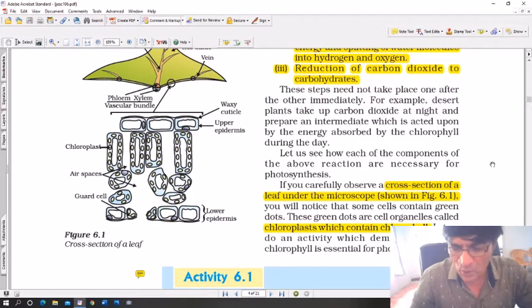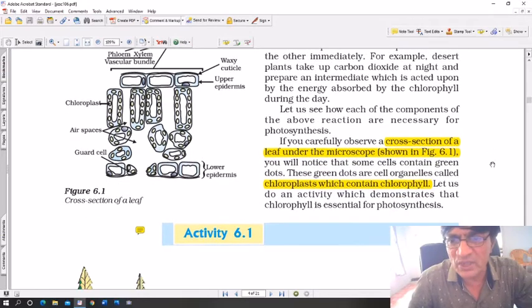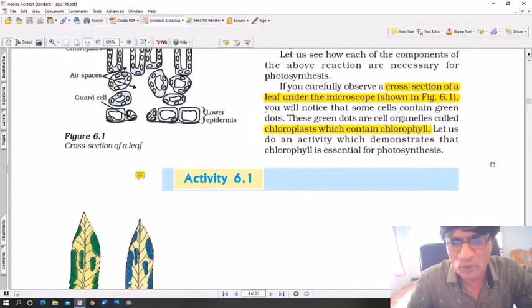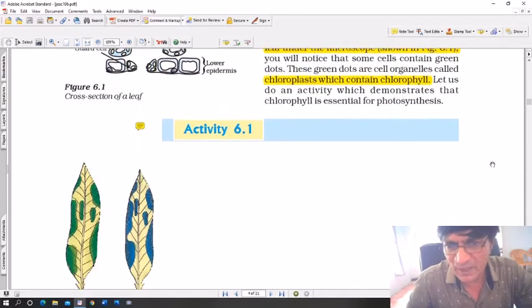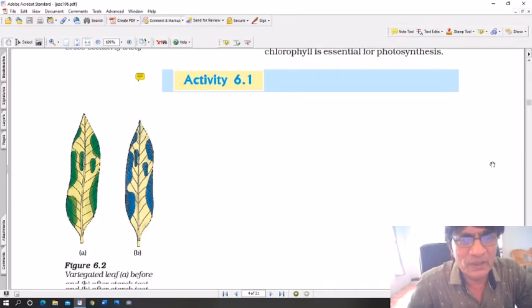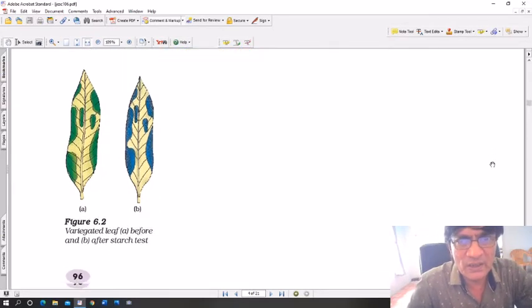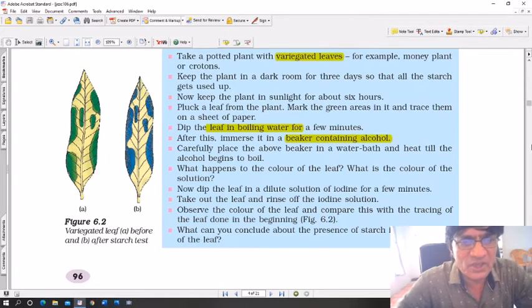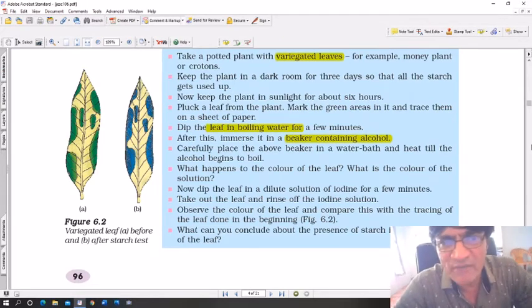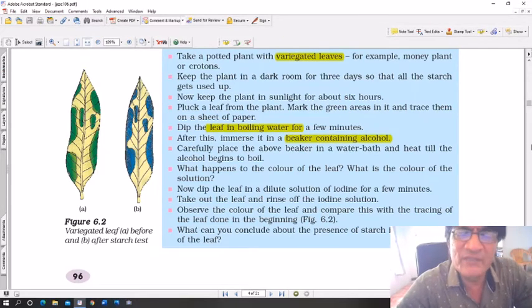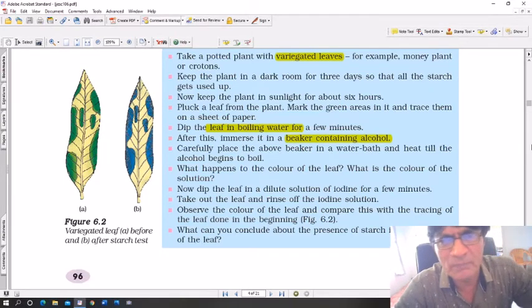Okay, so this was what we discussed yesterday for chlorophyll and photosynthesis. Now you can see, in the next page, if you look carefully here, this is a variegated leaf. Now what is a variegated leaf? A variegated leaf is a leaf which has got different types of colors. Sometimes if you take a leaf, it is completely green in color, but sometimes if you look at some leaves, they have got 2 or 3 different colors.